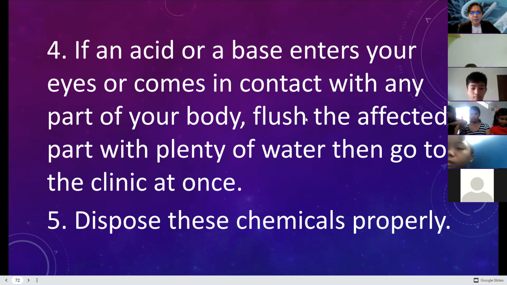Dispose the chemicals properly. Improper disposal of chemicals can lead to poison. For example, if you mix your chemicals with other chemicals in your kitchen, it can cause serious diseases. It can also cause damage, or it can cause death. Ingestion of some of those acids can actually cause death.